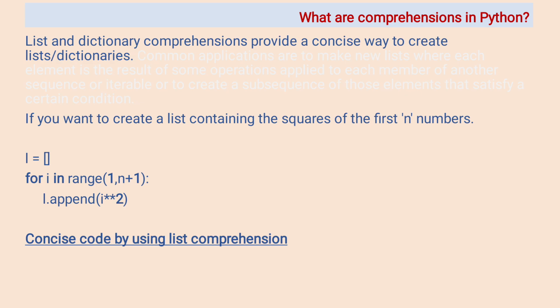Then we can write this in concise code by using list comprehension: L equal to inside the square bracket x power 2 for x in range inside the round bracket 1 comma n plus 1.